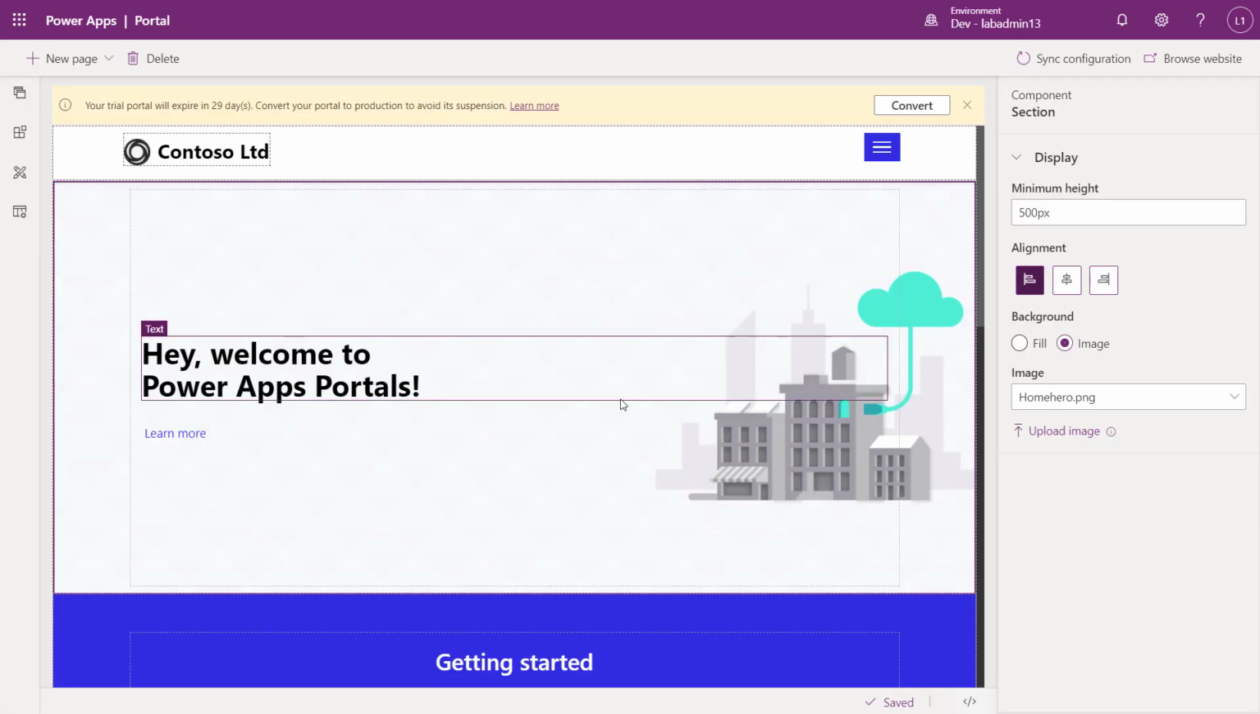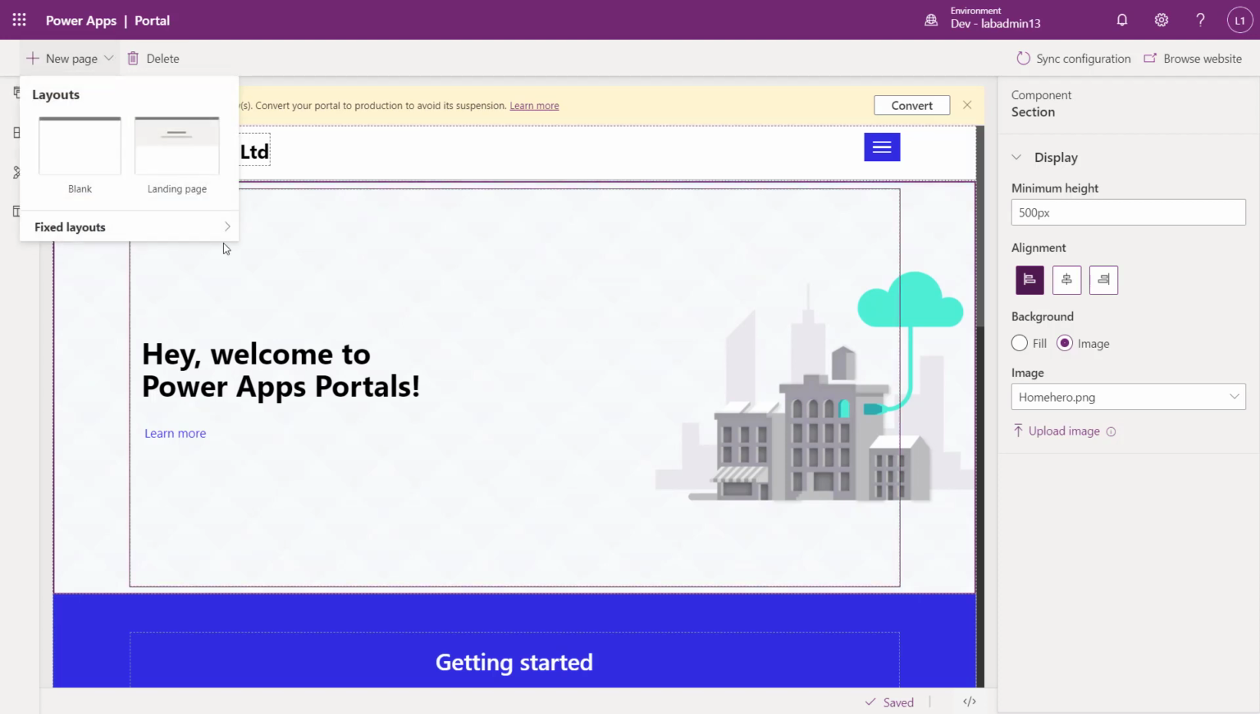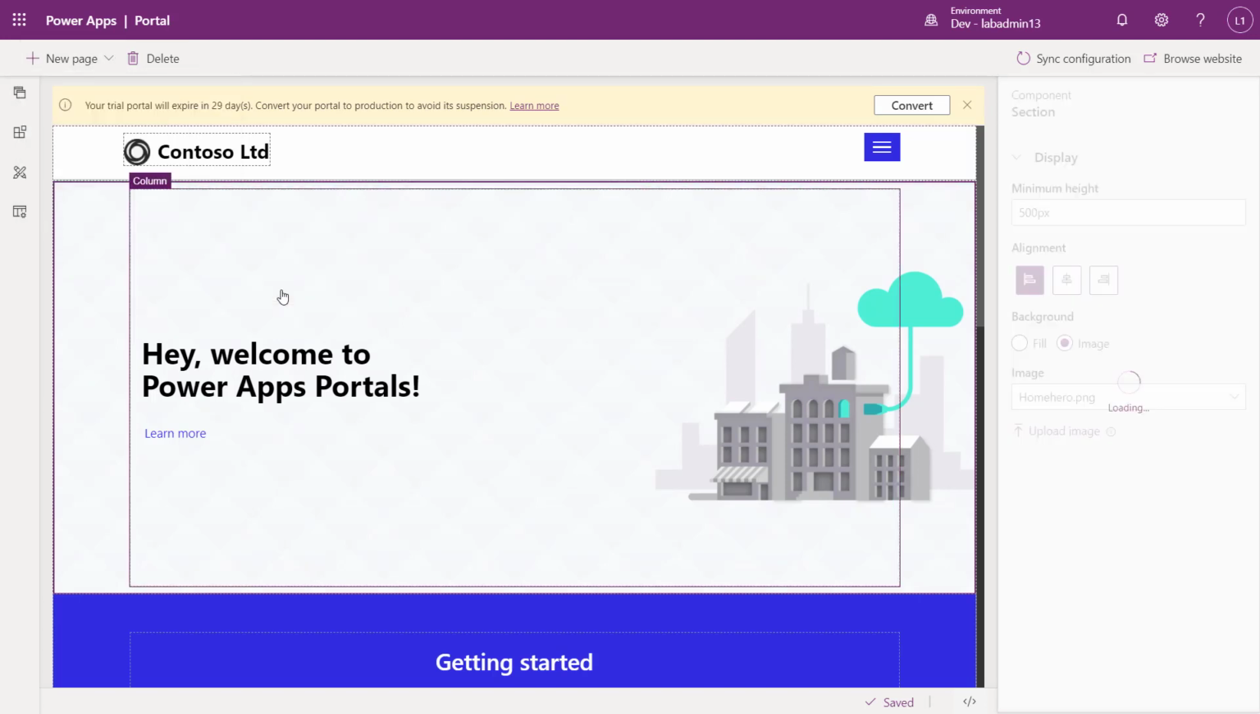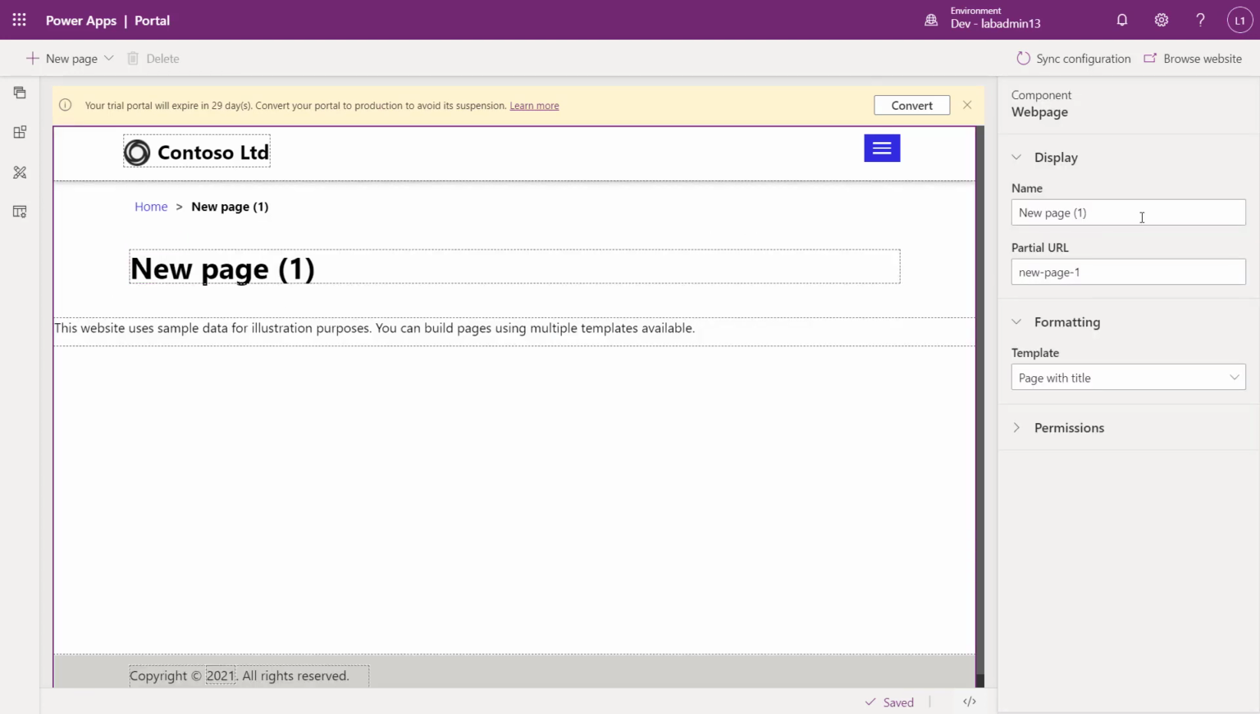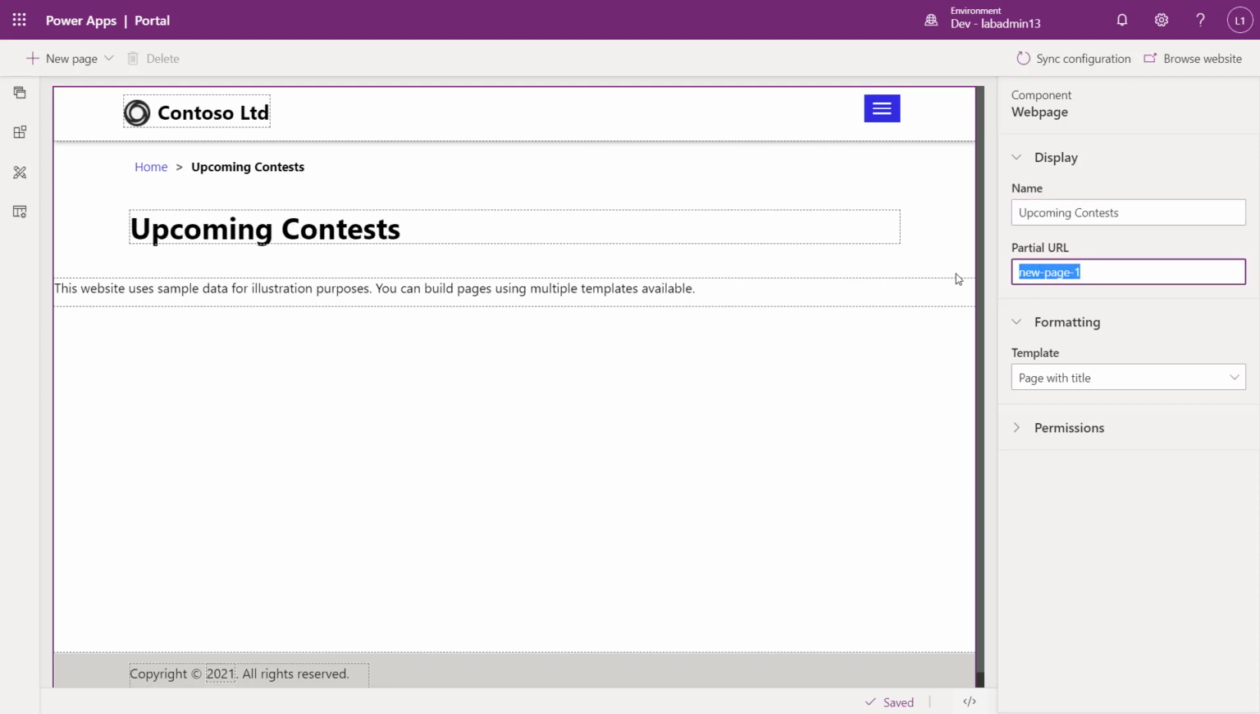So once again, I'm back on my Portal Studio. I'm in the home page. Again, I'm going to create a page, again, fixed layout. I'm just going to use page with title for simplicity. And we have our new page. So we've just done this before, but I'm just going to call this upcoming contests. Let's say contests, my partial URL. And this is where the true power of Power Apps portals comes in.